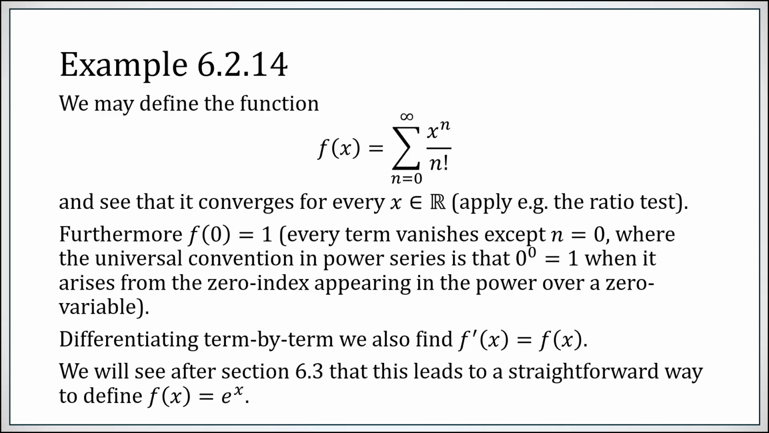So after section 6.3, we'll see that being able to define a function and find that it is its own derivative and knowing how it evaluates at a single point, in other words, f of 0 equals 1, is a very straightforward way to define what the exponential function is.